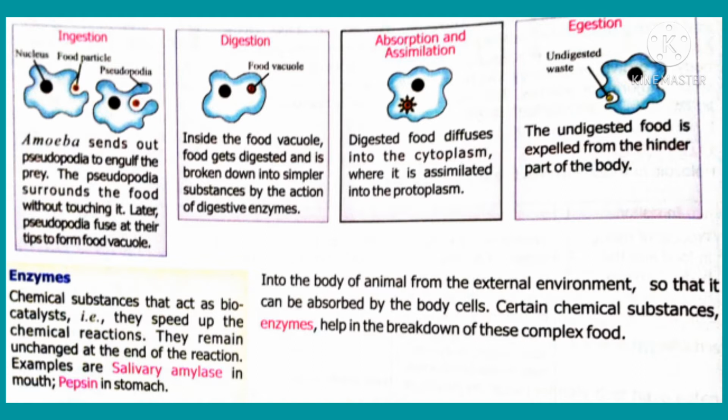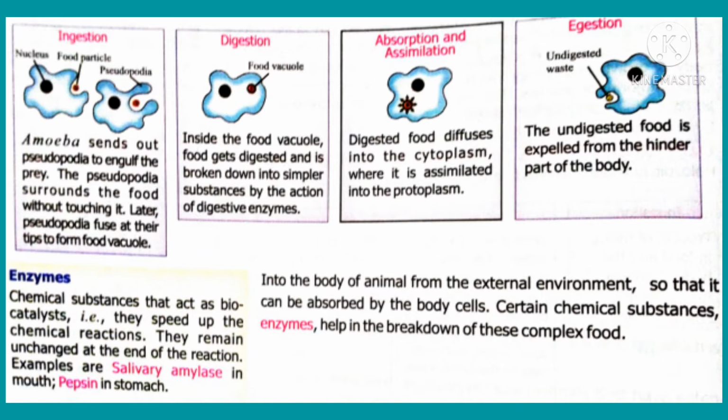How do animals take food? Second part, on page number 28 and 29. We start with the Holozoic mode of nutrition of amoeba. Amoeba is a single-celled organism. Its mode of nutrition involves five steps: ingestion, digestion, absorption, assimilation, and finally egestion.